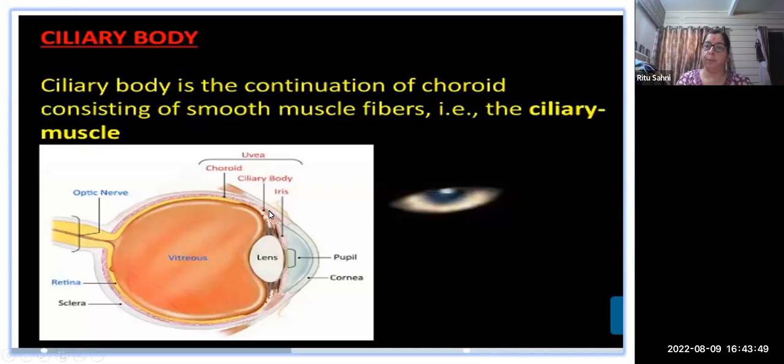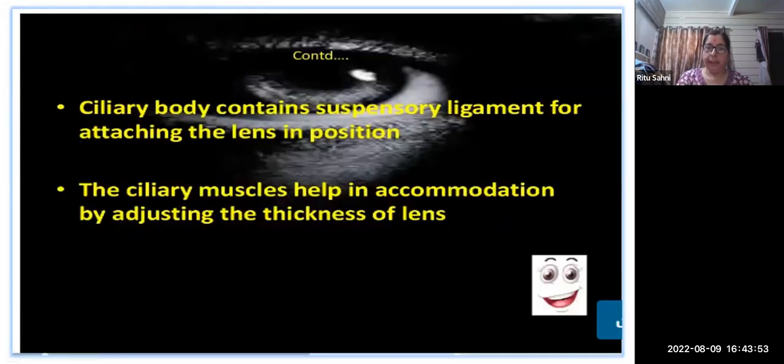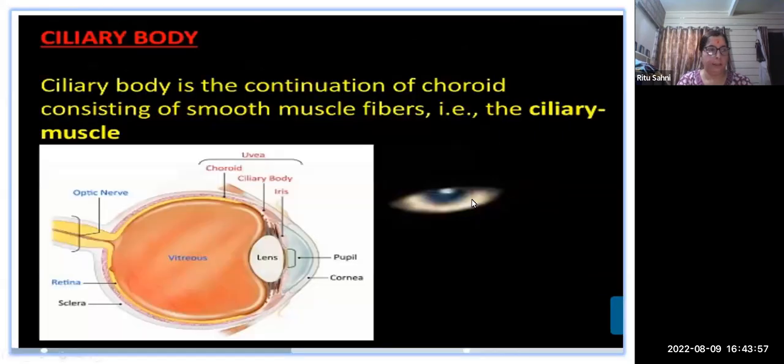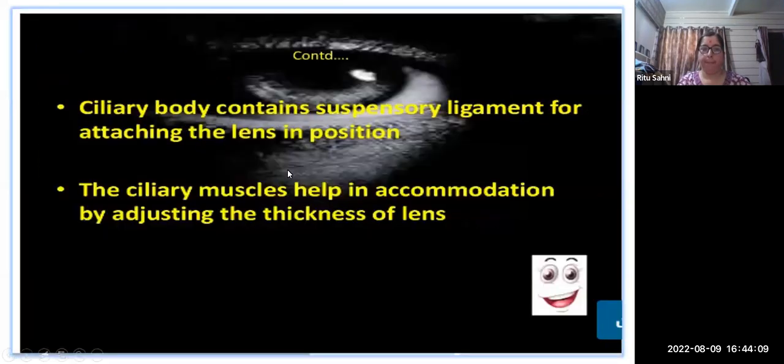And it contains the suspensory ligaments, which we saw in the previous picture. These ligaments hold with the ciliary body, and hold the lens also. These ciliary muscles help in accommodation by adjusting the thickness of the lens. So this is also a very important part of our eye.